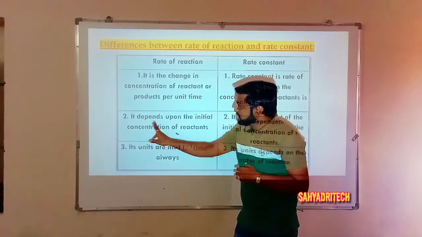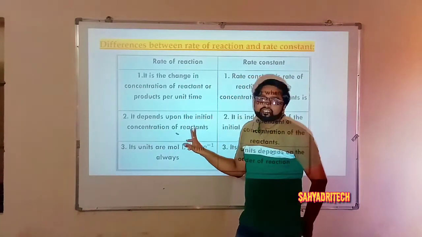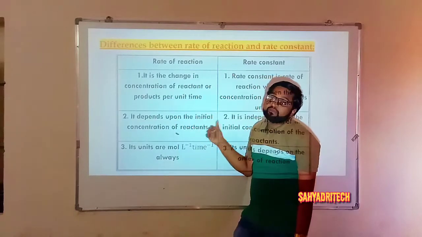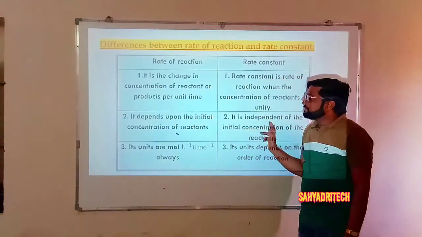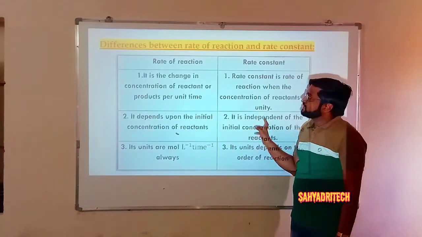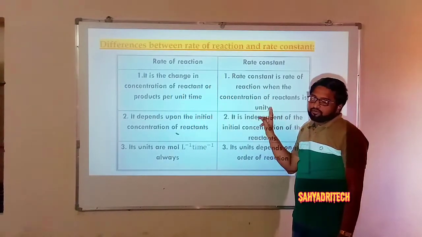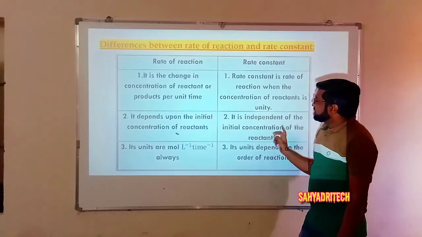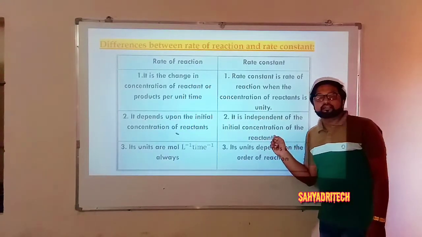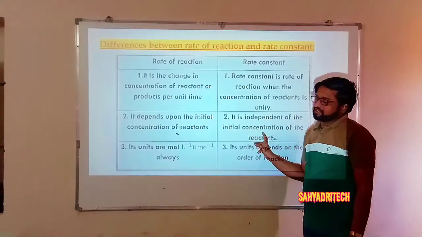But what about rate constant? It is independent. Here the concentrations are kept constant. Therefore, we say it is independent of initial concentration of reactants. So that is the second difference.